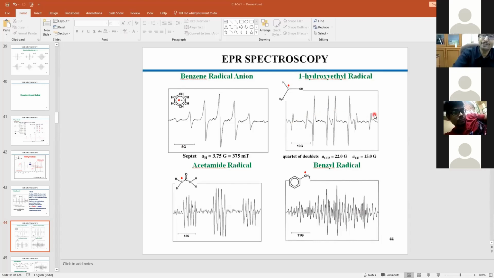Now there is one more issue that one has to understand, and that is how things are becoming complicated. You need to have some patience in dealing with EPR and accept the facts. One should not get bogged down asking why it is not coming like this, it should be like this, it should not be like this. No, then you cannot deal with EPR. You have to be very patient and you need to accept. And that is how the scope is there: you have to explain the facts based on the available spectral profile and the resolution.